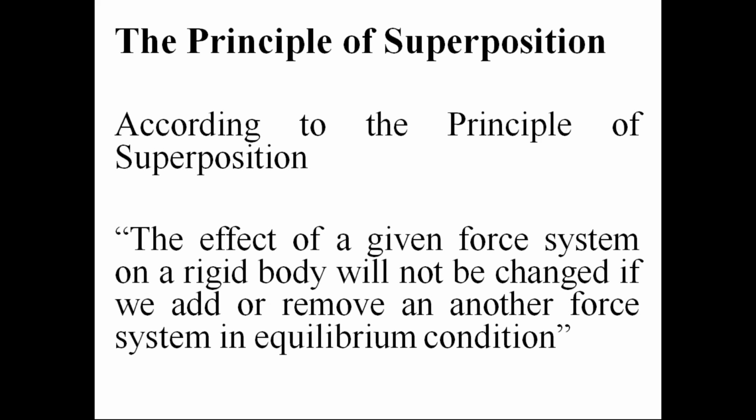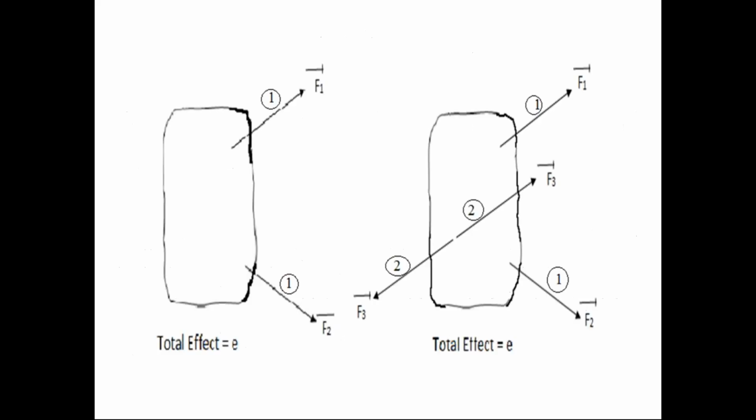Before discussing this principle of superposition, dear students, please observe this picture on your cell phones. First picture. Here the rigid body is subjected to two forces, F1 bar and F2 bar. Two forces are acting on the rigid body, that is the first force system. We know that more than one force is called a force system. Check these two forces, please.